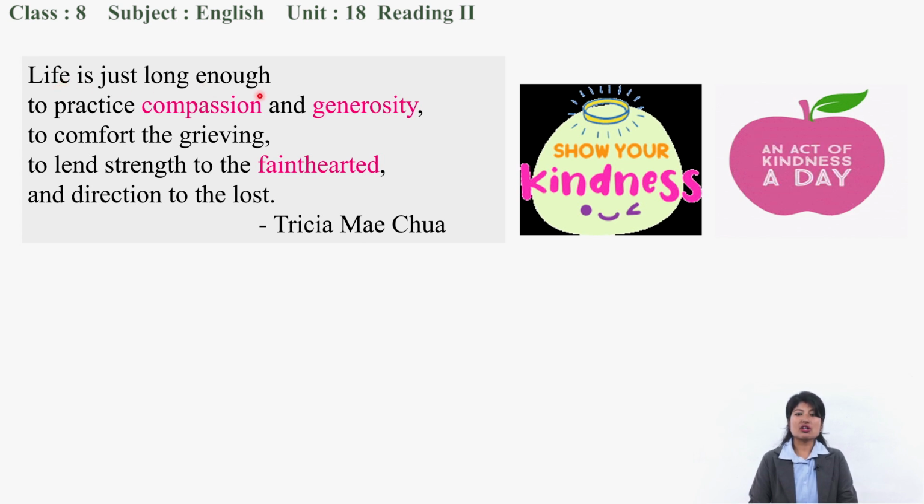Life is just long enough to practice compassion and generosity, to comfort the grieving, to lend strength to the faint-hearted and direction to the lost. By Tricia Maichua. Okay, Tricia Maichua. This poem is composed by Tricia Maichua. Okay, so we have some highlighted words over here: compassion, generosity, faint-hearted. Okay, and their meanings are